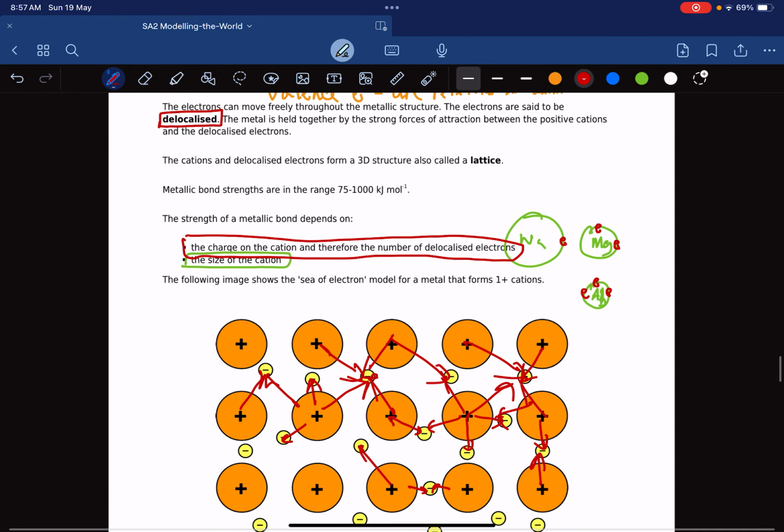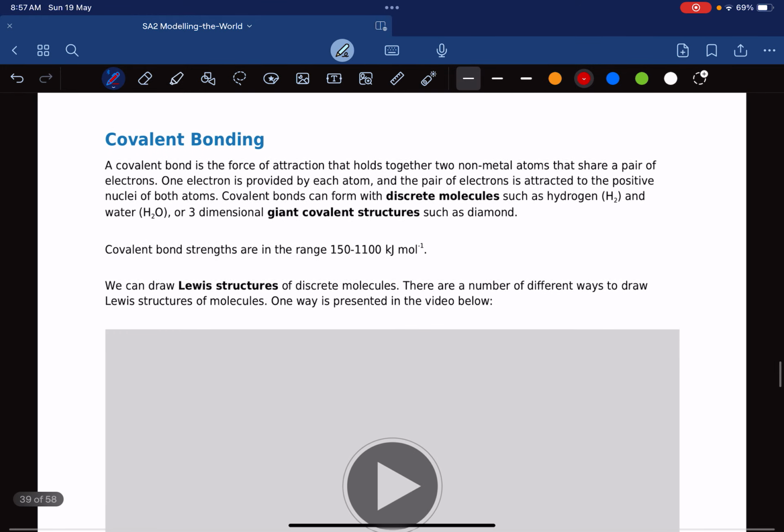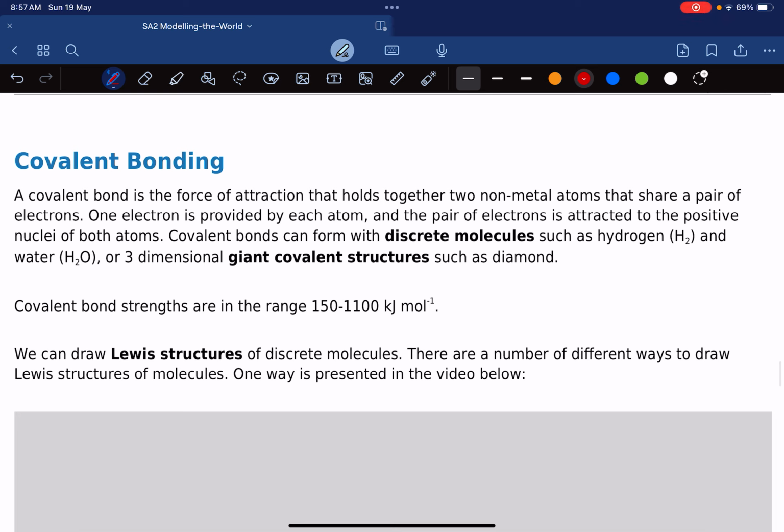All right, that brings us to covalent bonding. For covalent bonding, we will not dwell so much on this because the entire next few pages are all about covalent bonding. Basically, covalent bonding is between non-metal atoms, and they share electrons. For example, hydrogen chloride. When hydrogen and chlorine make a bond, this bond is called covalent bonding.